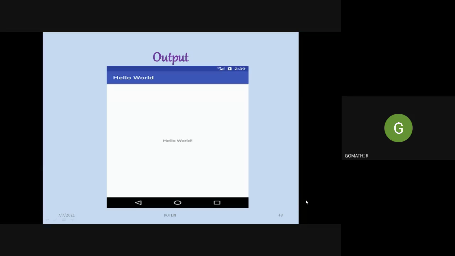And after that, the important thing, if you want to design an application, is the activity. Based on the activity concept only, we can design a mobile app using Kotlin. So we have seen the life cycle of an activity, in which we have seen 6 different methods: onCreate, onStart, onResume, onPause, onStop, and onDestroy.